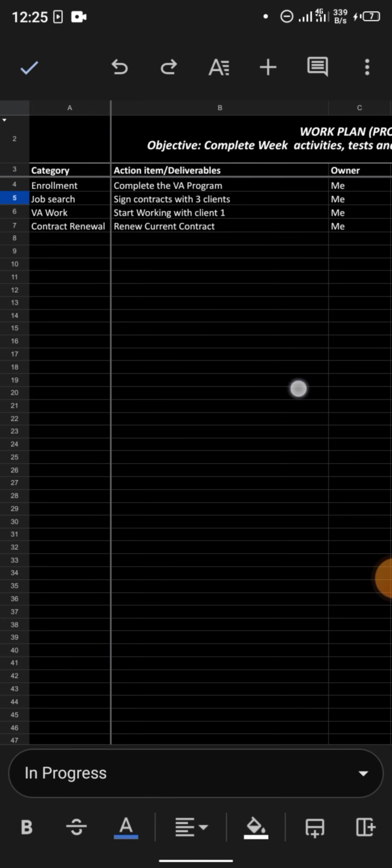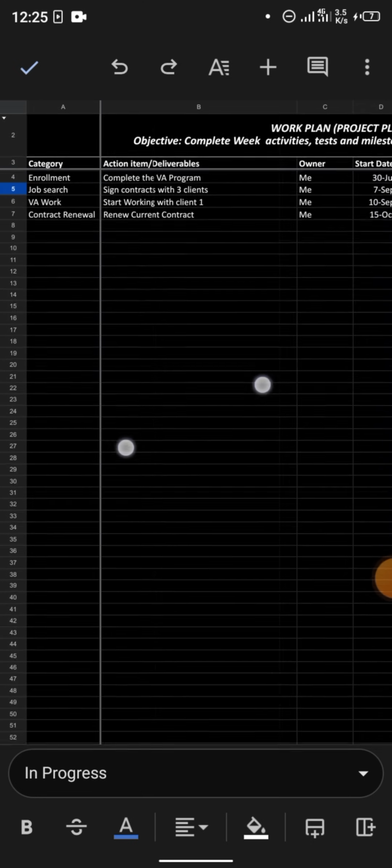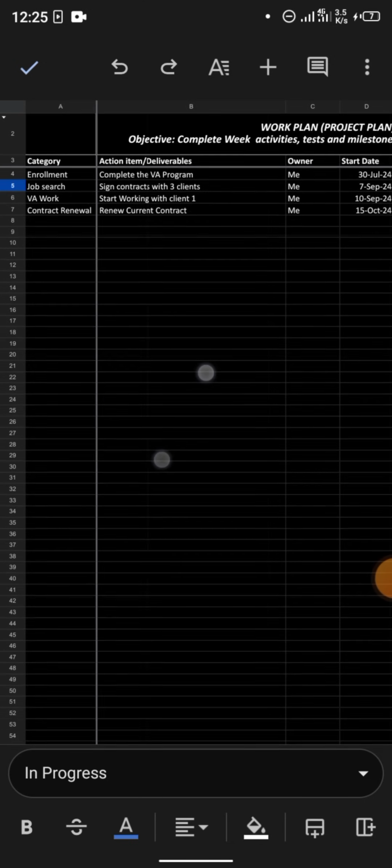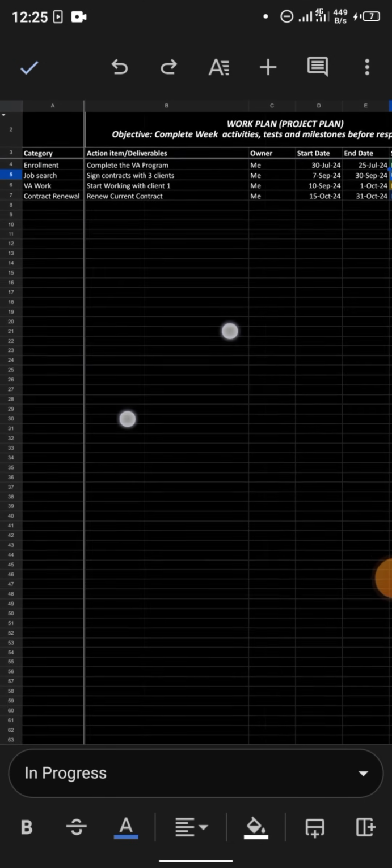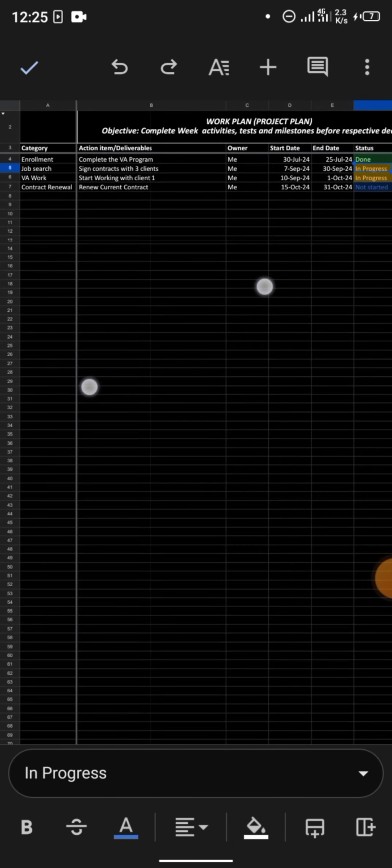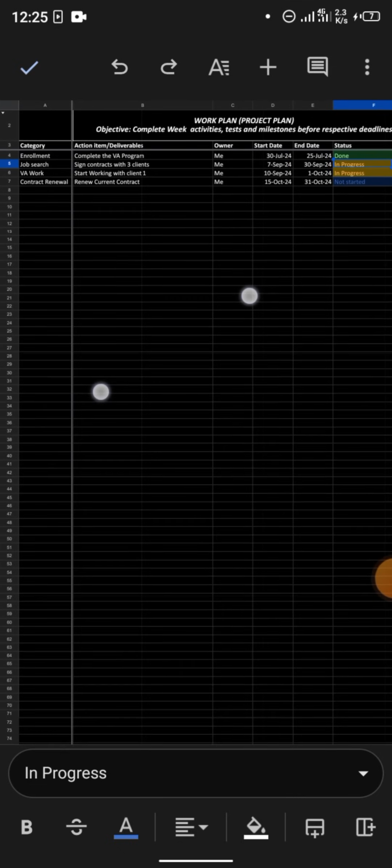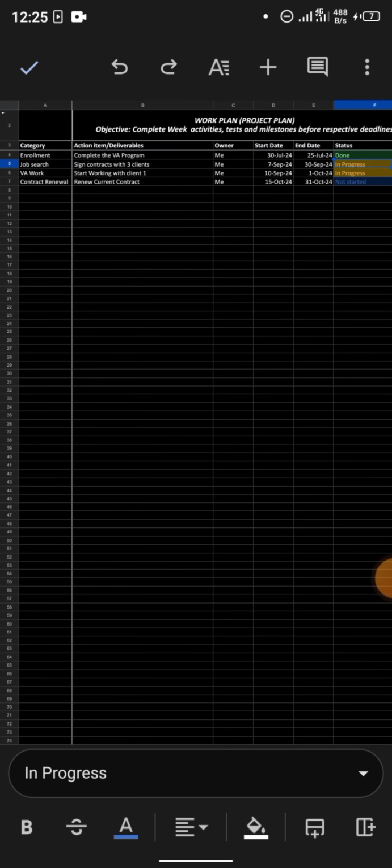And you can see in this sheet, there's only enrollment. After enrollment, it went straight to job search. No milestone 8 and no graduation. So what we're going to do here is let me just zoom this out so that we can copy it and move it down. So this is what we're going to do.